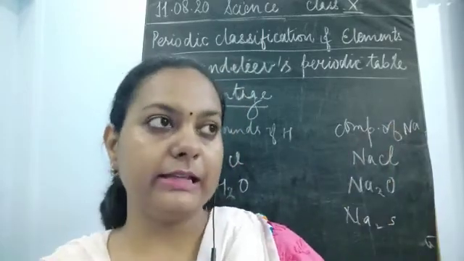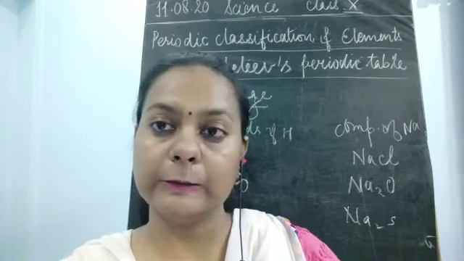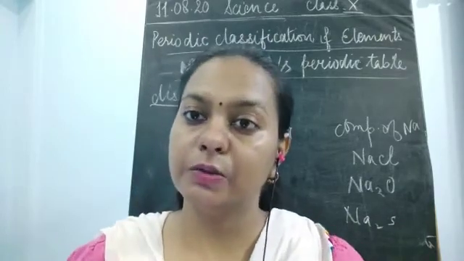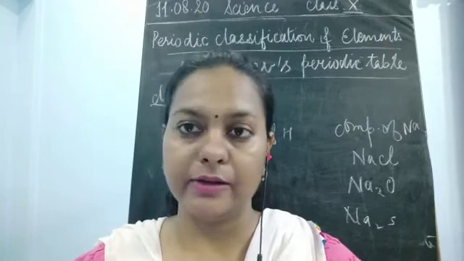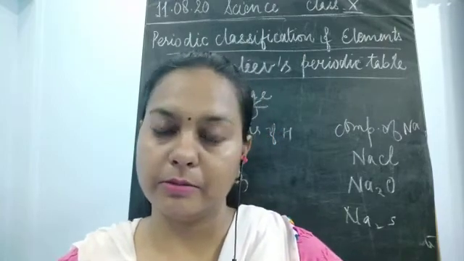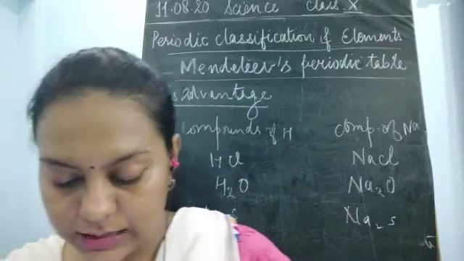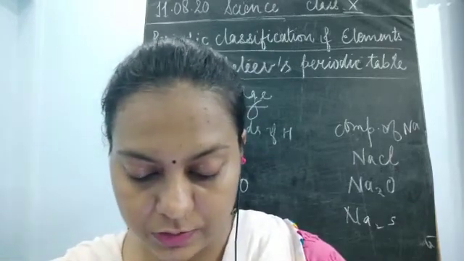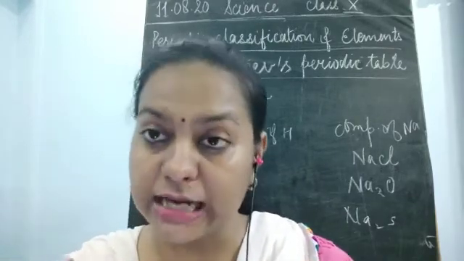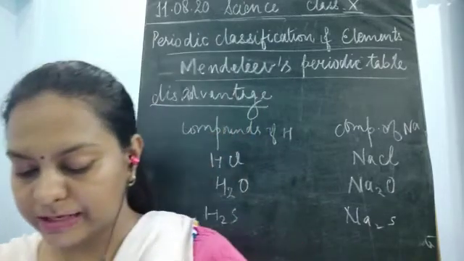But there was no gap for the placement of these isotopes. So the isotopes of all the elements posed a challenge to Mendeleev's periodic law.